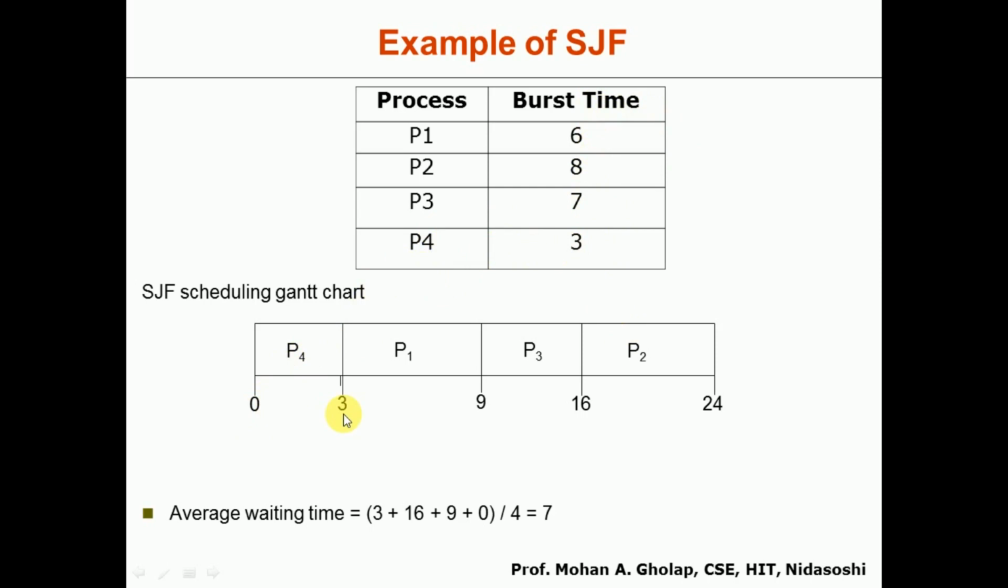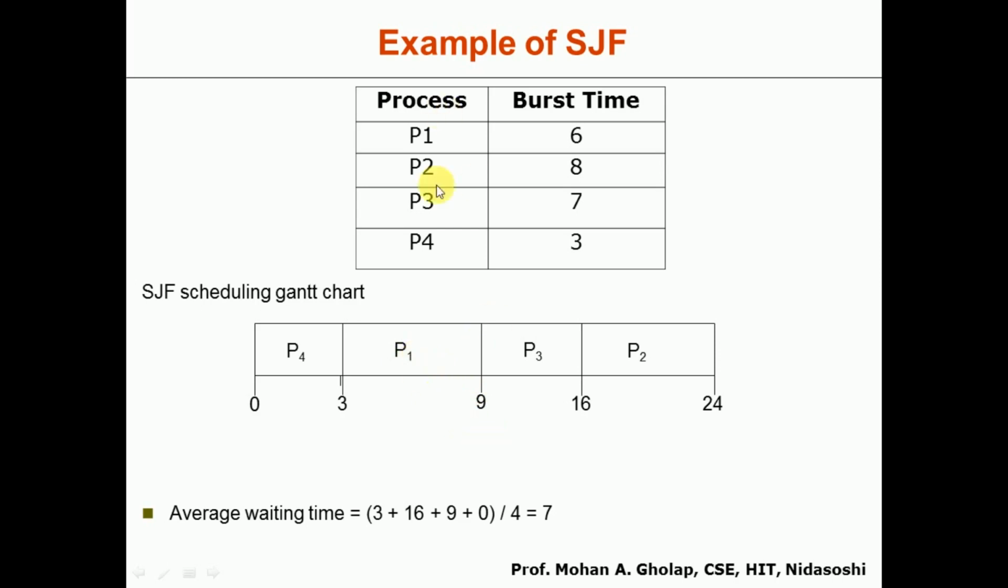Once P4 completes the execution, among the remaining 3 we have to select the process having the lowest burst time. Among P1, P2, P3, 6 is the minimum, so it will take up P1. Again P1 will be allowed for execution. The burst time is 6, so from timeline 3 till timeline 9, P1 will execute. At timeline 9, P1 will finish its execution.